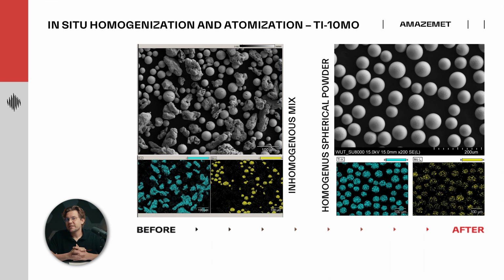Recently we've shown new capabilities with powder to powder. There, we can also create novel alloys, starting with blends of different powders. You can see on the left part of the slide a blend of molybdenum and titanium powder. Processing such powder in LPBF would provide a lot of inhomogeneities.